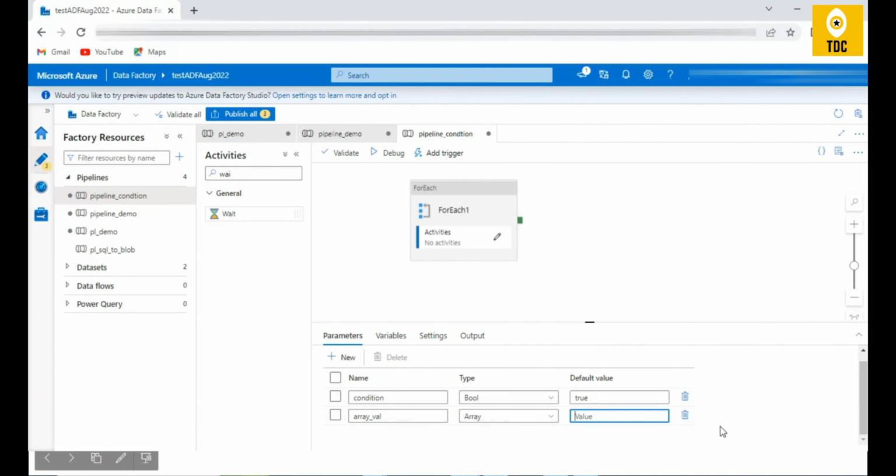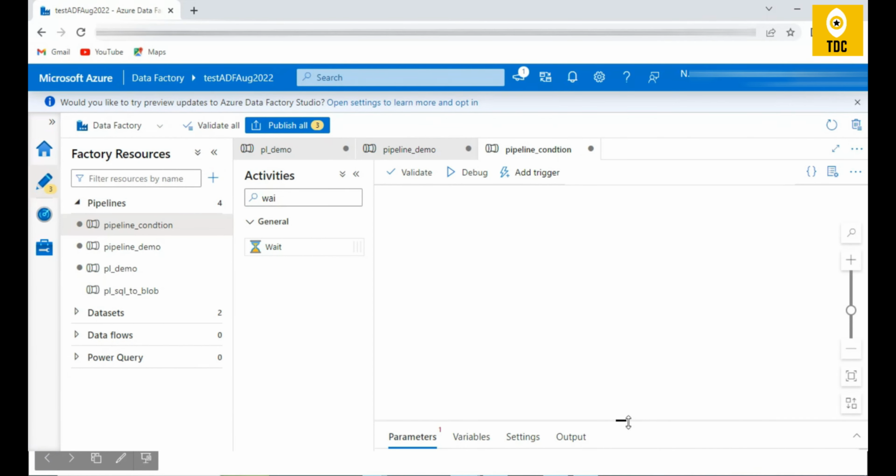Arrays should always be passed in a specific way. That means it should be passed in square braces with comma separated values, with quotes for strings. I'm just passing 1, 2, 3. If I zoom in, it looks something like this.